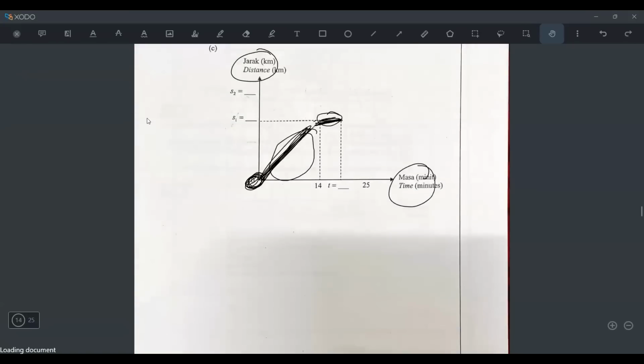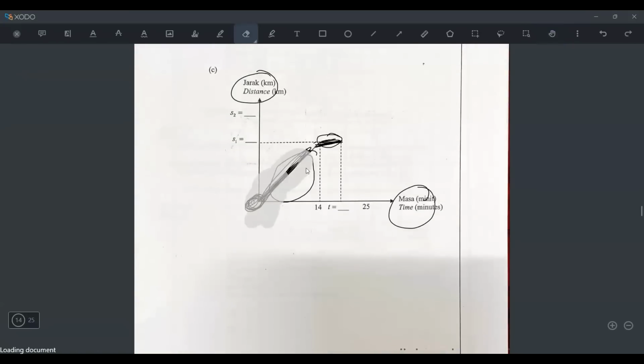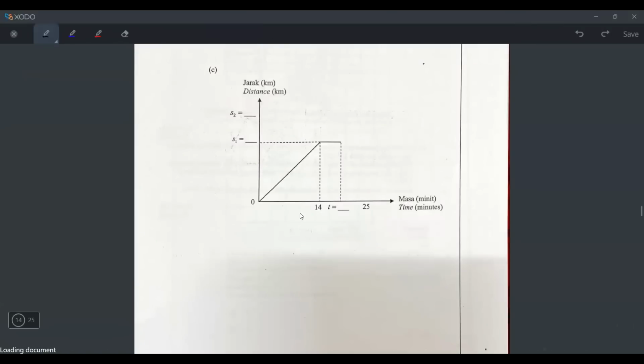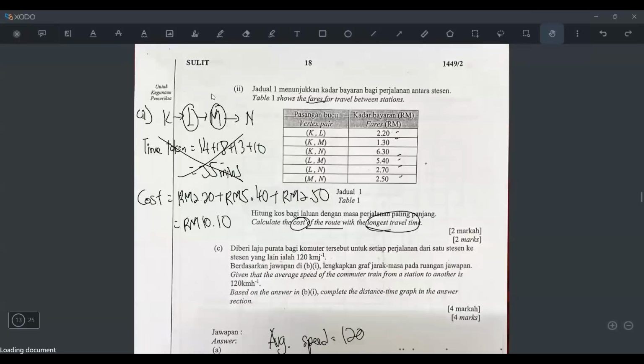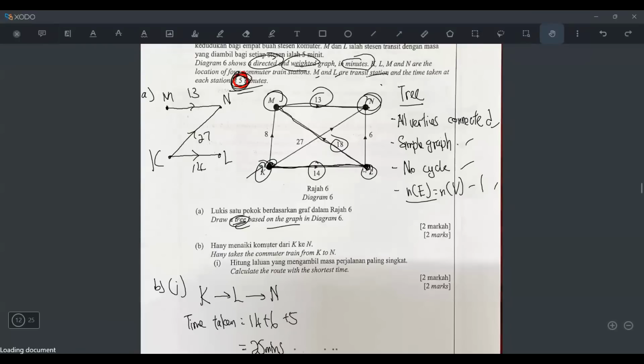So now let's go to the graph. This one I drew just now. So can you see this one? He moved for the first 14 minutes. The train moved. Okay, move for what distance? Okay, that one don't worry, that one later. And then after he reaches here, why does the line become straight like this? Because it stops lah. It stops for 5 minutes. What's 14 plus 5? 19 lah. 19, right? And if you look carefully, the journey is like this: move for 14 minutes, stop for 5 minutes, and then move for another 6.